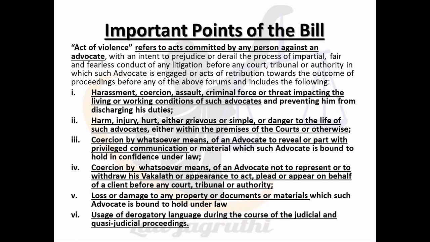Thirdly, coercion by whatsoever means of an advocate to reveal or part with his privileged communication. Fourthly, coercion by whatsoever means of an advocate not to represent or to withdraw his wakalat or appearance to act, plead or appear on behalf of a client before any court or tribunal or authority. Fifthly, loss or damage to any property or documents or materials which the advocate is bound to hold under law. Sixthly, use of derogatory language during the course of judicial and quasi-judicial proceedings.